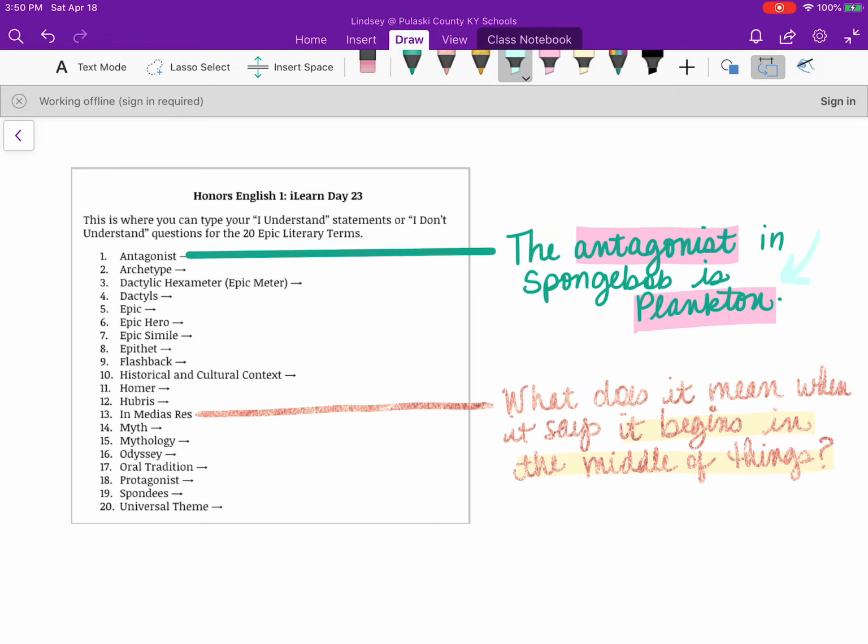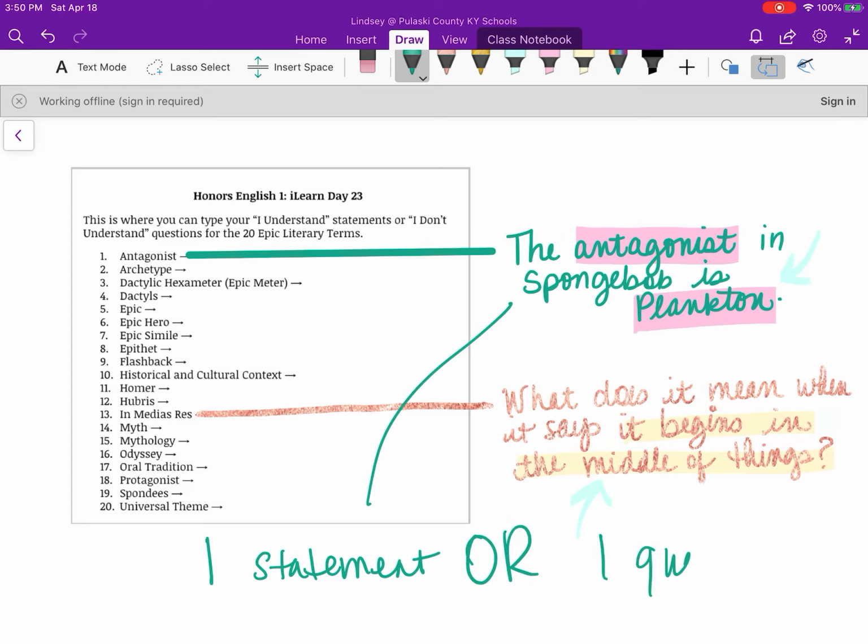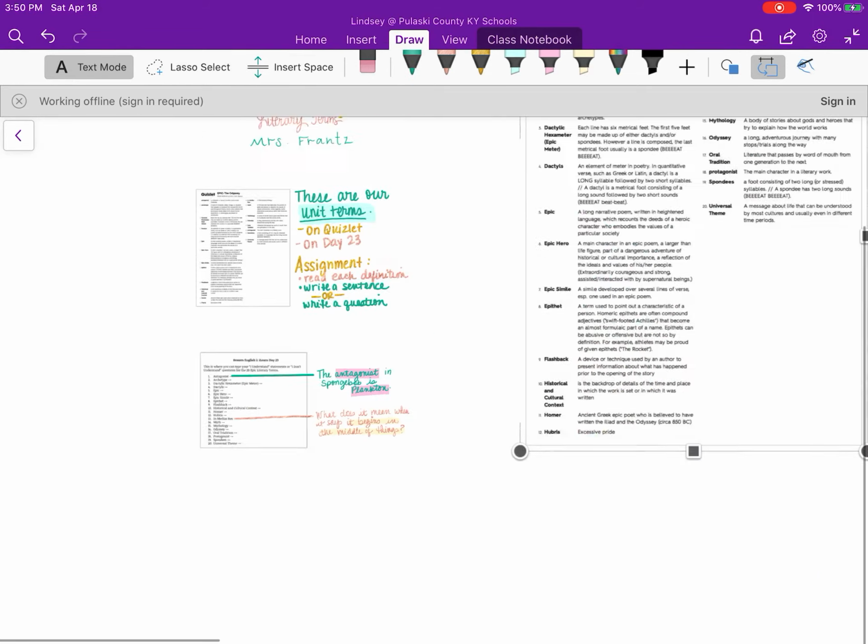In medias res, in the middle of things. What does it mean when it says it begins in the middle of things? This shows me that the definition is unclear and you're not sure what that part of the definition means. And that's kind of how this is going to function. You will write either one statement like this, or one question. So not one of each. So you should only turn in 20 things. One question or one statement for each word.